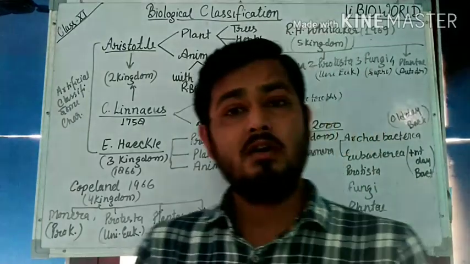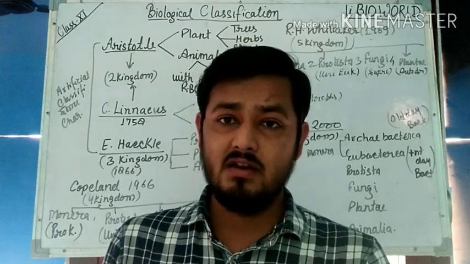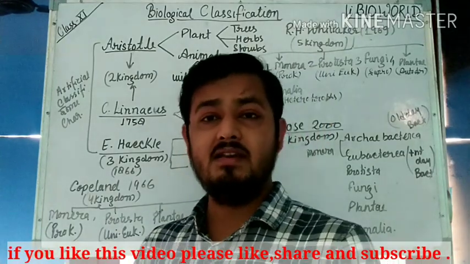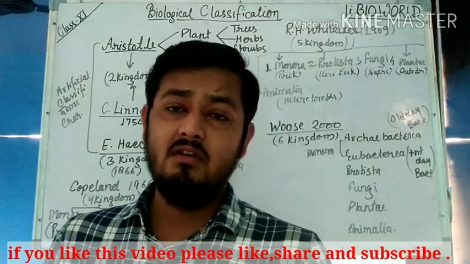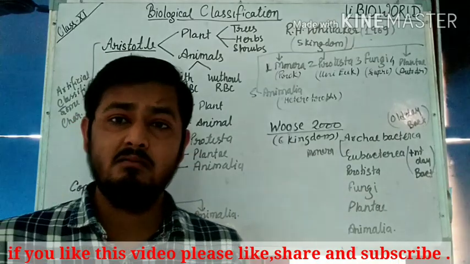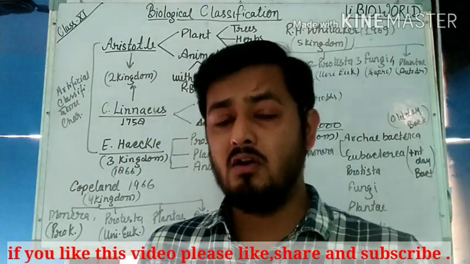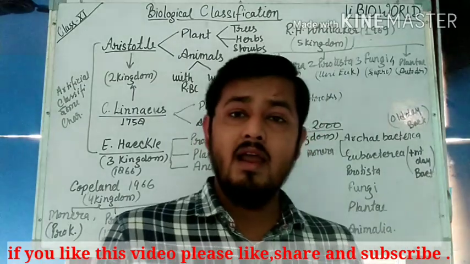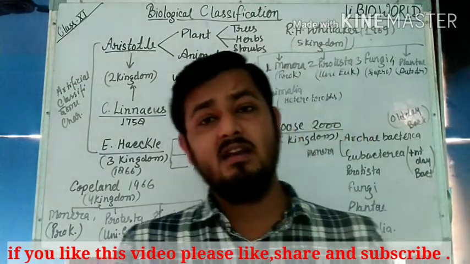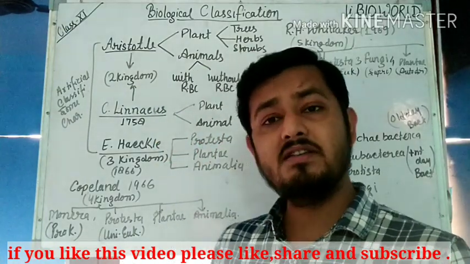Today we discuss the class 11th topic, biological classification. Biological classification is the scientific practice where we give names and identification to organisms. So we studied biological classification, and the branches that deal with classification are called taxonomy and systematics.